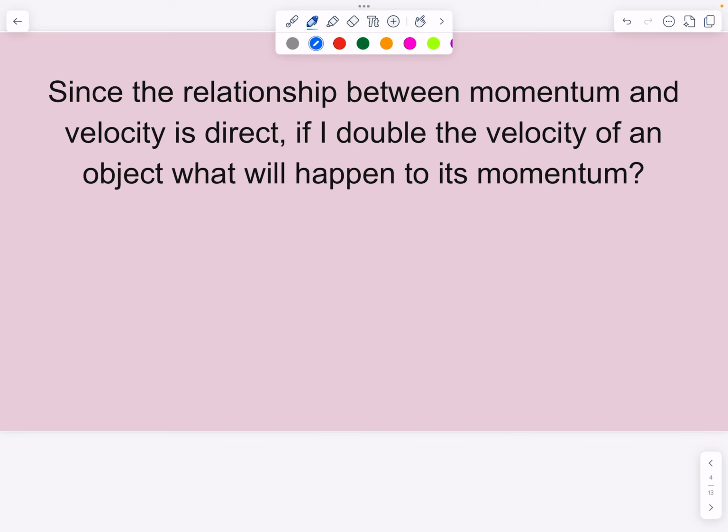Some examples of this: since the relationship between velocity and momentum is direct, if you double the velocity of an object, what will happen to its momentum? Let's say we know that the momentum equation is P equals M times V. Let's pretend we had an object with a mass of 1 kilogram and a velocity of 3 meters per second. So the momentum for this would be 3 kg times meters per second. So that becomes our momentum there.